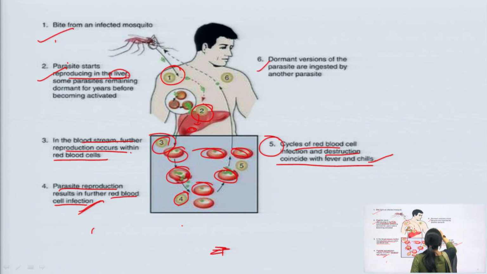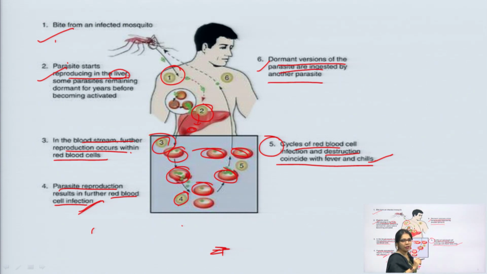And the next and the last one is the dormant version of the parasite being ingested by another mosquito. As I told you, many of the parasites will remain in the dormant stage. In the second stage, in the liver, the parasites will remain in the dormant stage.